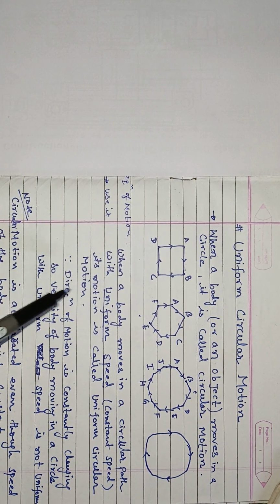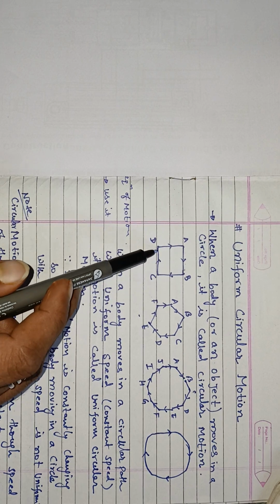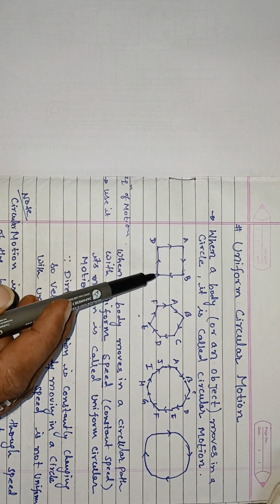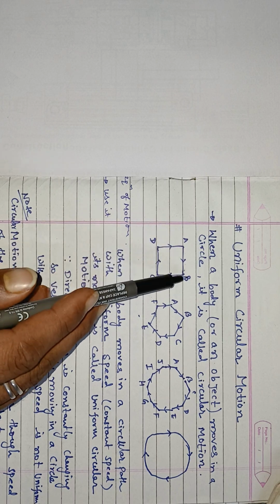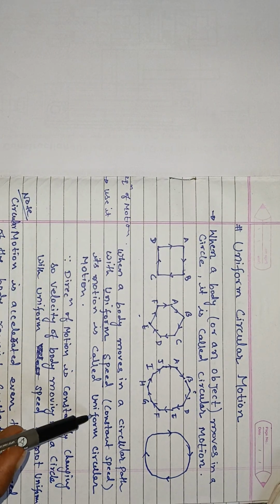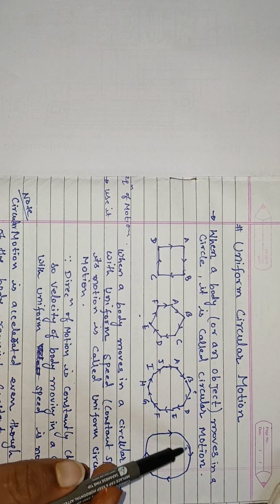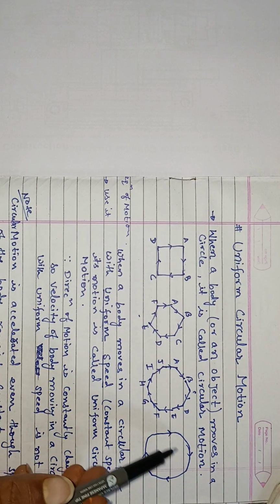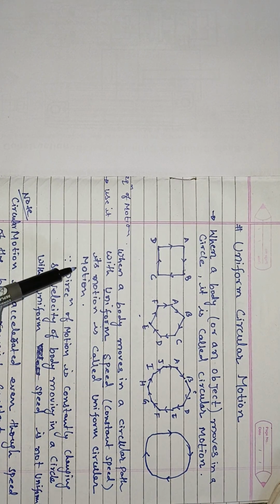But the direction changes at every corner, and the speed is the same. So the motion is uniform. As the object is moving in a circular path, the motion will be uniform circular motion.